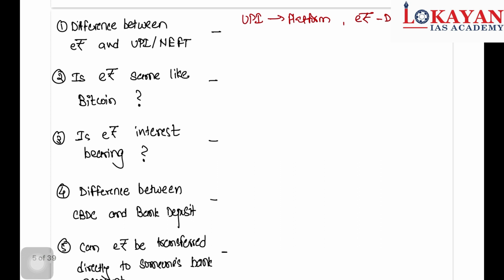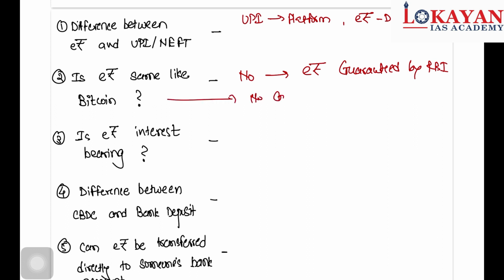Is e-rupee the same as Bitcoin? Remember, the answer is no, because e-rupee is guaranteed by RBI, and in case of Bitcoin there is no guarantee.